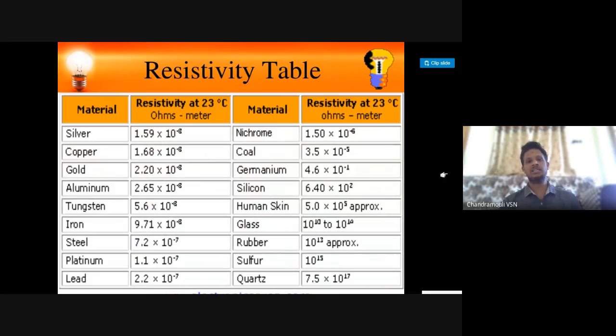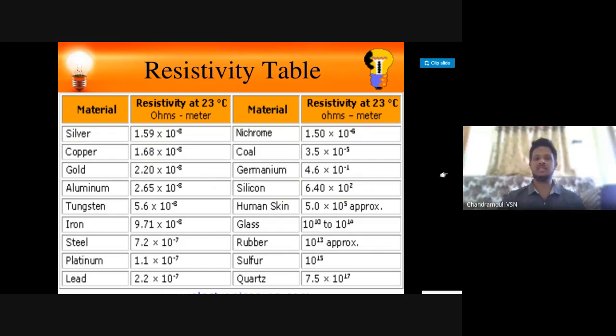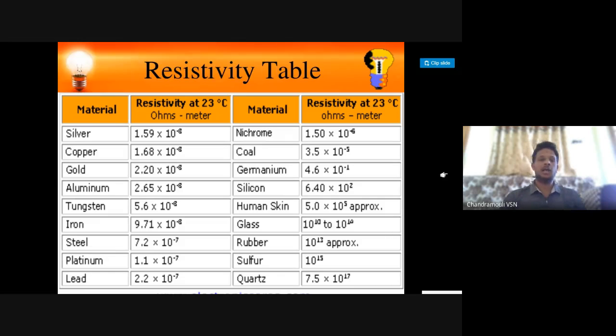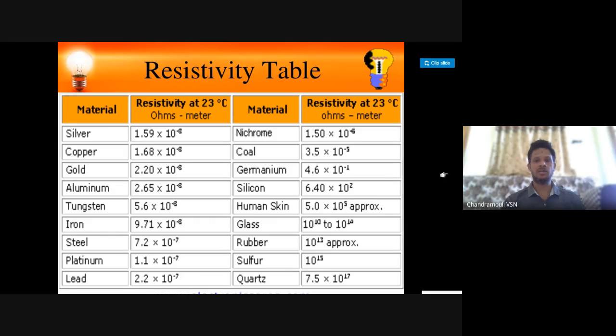So these are some resistivity values. Are you watching now? What is the resistivity of steel? 7.2 into 10 to the power of minus 7 ohm meter. That's the unit. And what is the resistivity of coal? 3.5 into 10 to the power of minus 5 ohm meter.